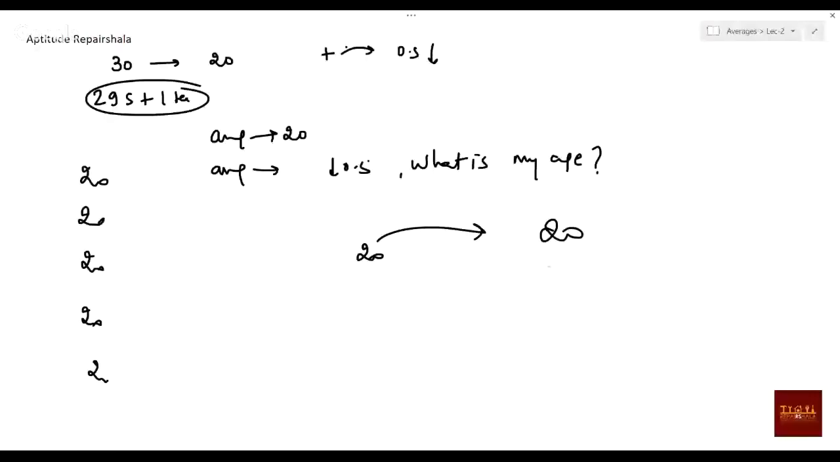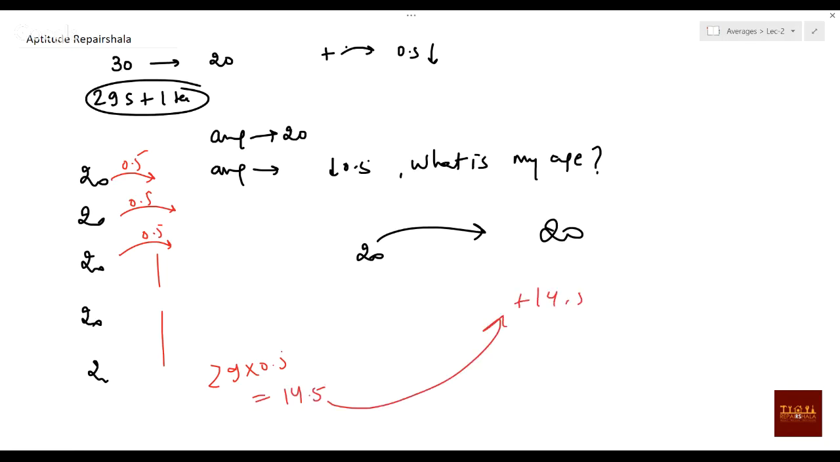Reduced by 0.5 means they will give 0.5 from each of their ages. So you can say 0.5 taken from me, 0.5 from me, 0.5 from me. How many can he take? 29 into 0.5. How much? 14.5. So what should the age be? 20 plus 14.5, that is 34.5.